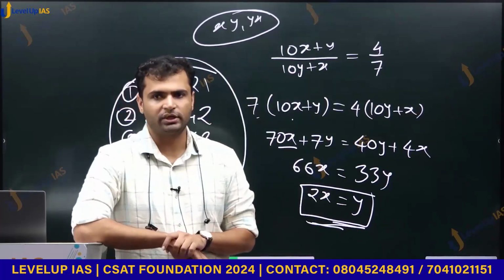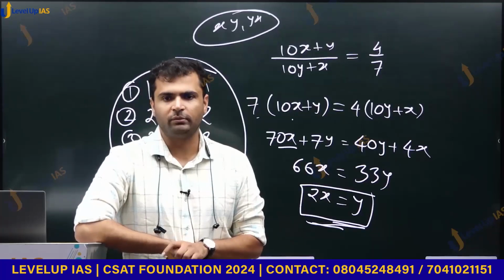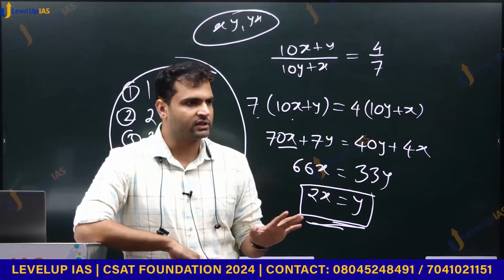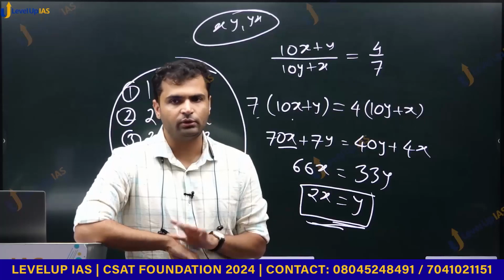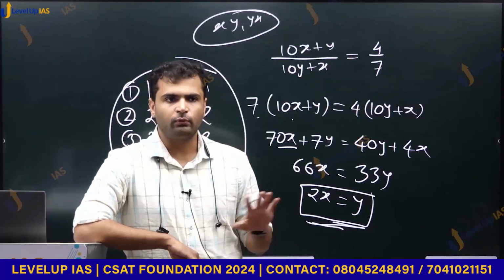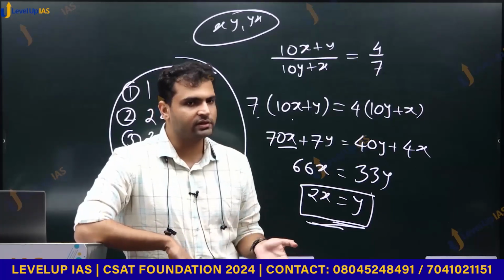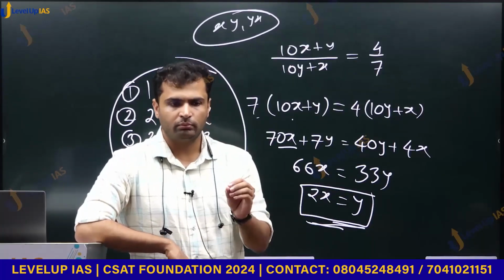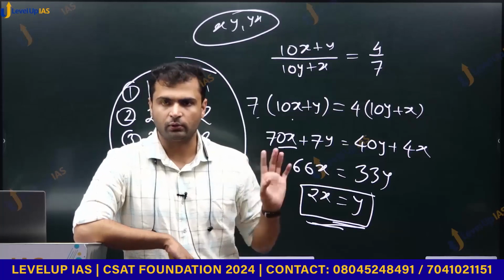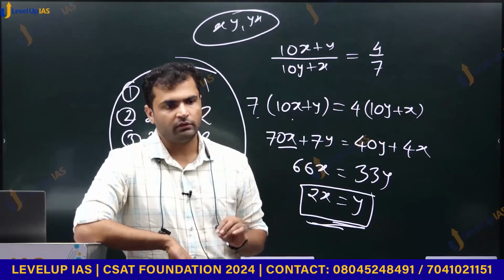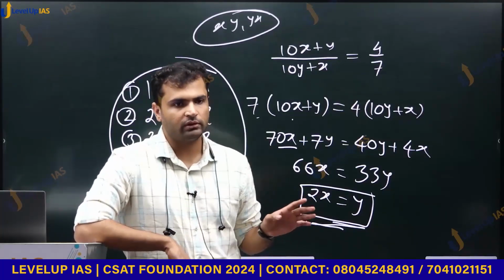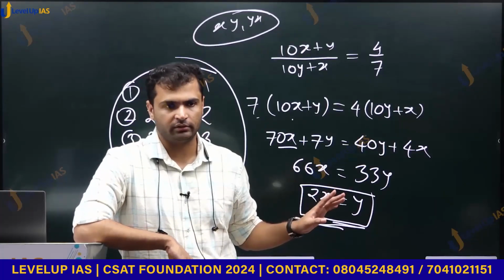We have a chess competition. Okay, 150 players are there. This is a 2022 question, CSE 2022. We have 150 chess players in a chess competition, and the format is, if you play a game and you lose, you are out. So in every match, one player gets eliminated.